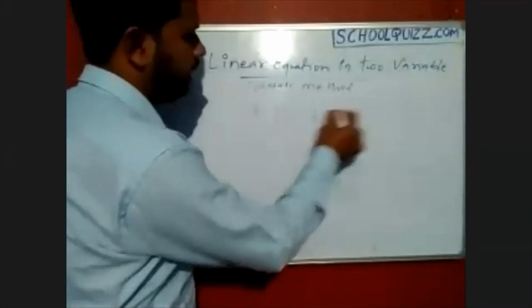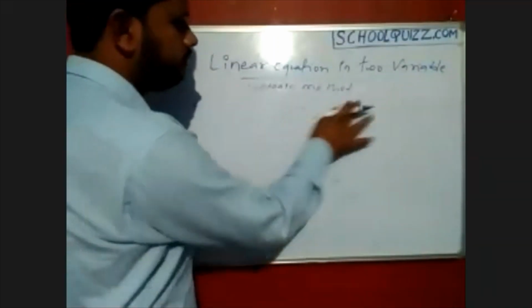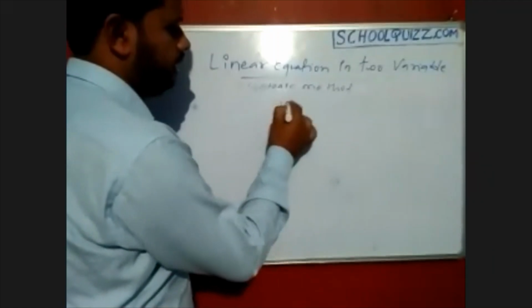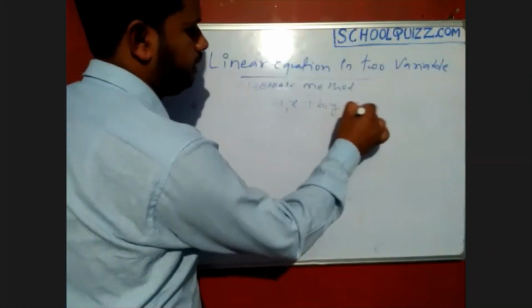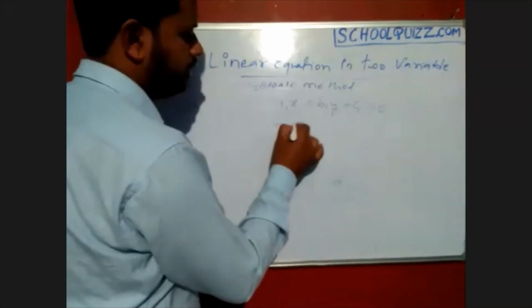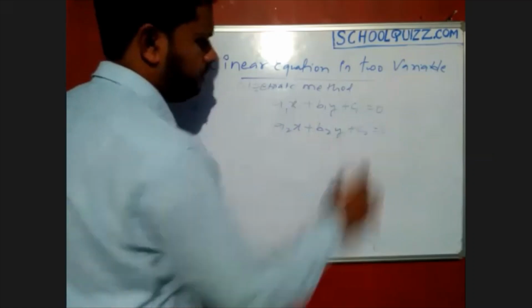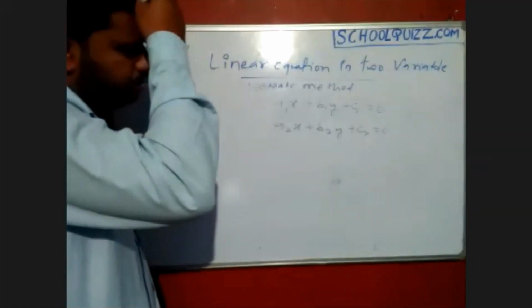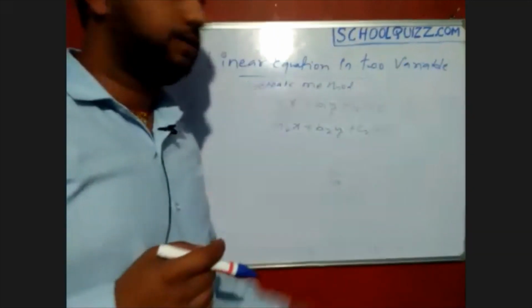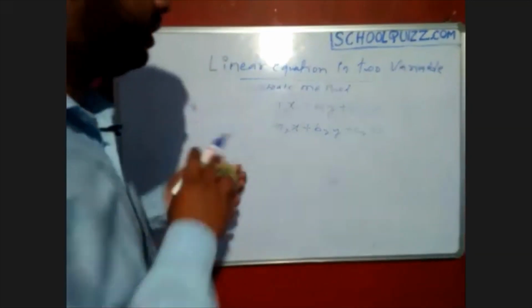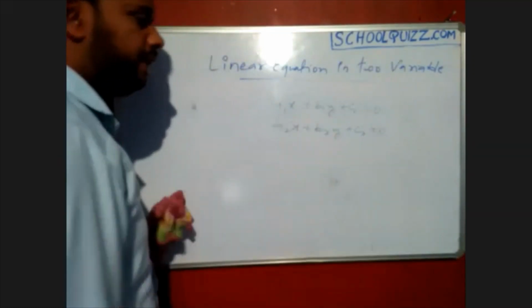Keep x, y and 1 like that. Because we know that a1x plus b1y plus c1 equals 0, and a2x plus b2y plus c2 equals 0. These are two equations in two variables. Through this we have to find the solution by the cross multiplication method.